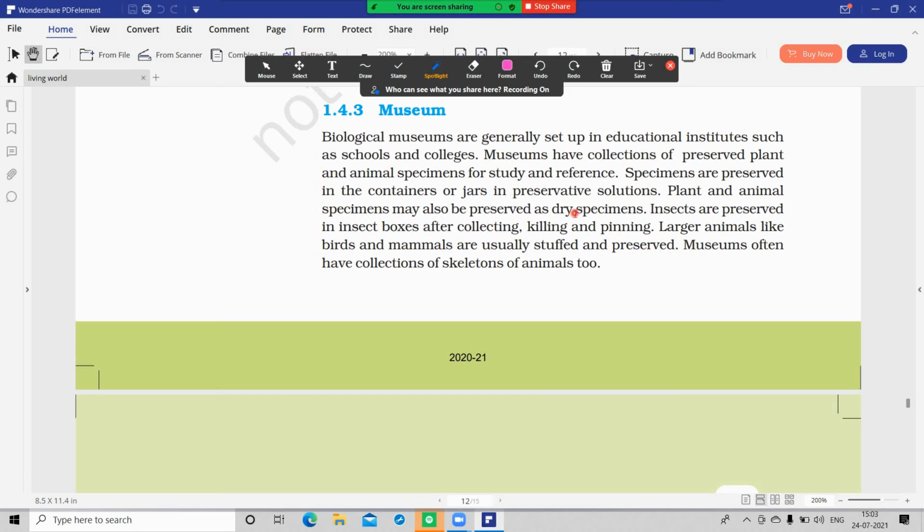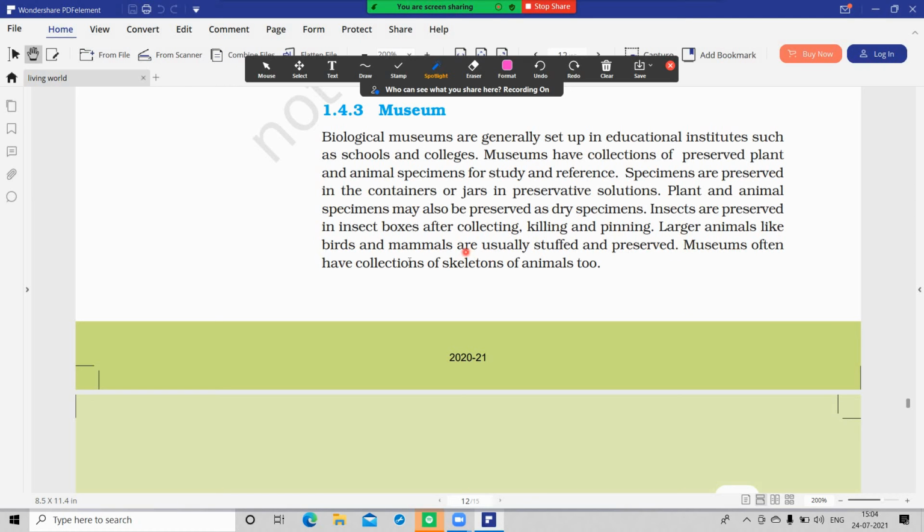What are preserved as dry specimens? Plant specimens and animal specimens are preserved as dry specimens, whereas insects are preserved in insect boxes. How are they preserved in insect boxes? First they collect them, kill them and pin them. In that manner insects are preserved in insect boxes. Larger animals like birds and mammals are usually stuffed and preserved.